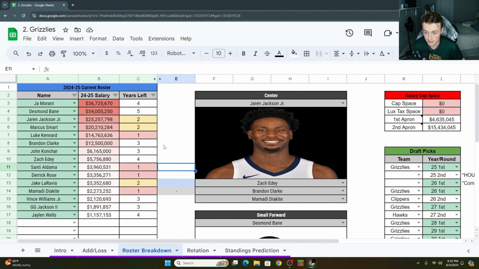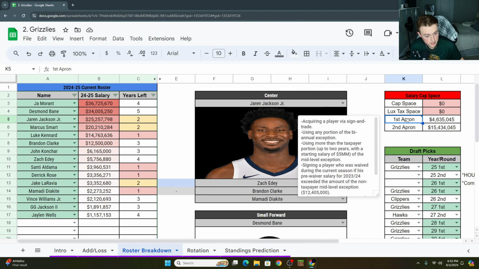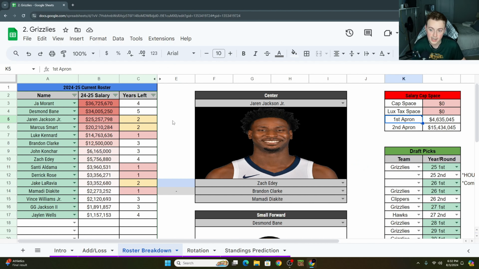And again, I think you're going to see these guys sticking around a lot more because it's so hard to add talent once you get into these aprons, or even the luxury tax, right? The example I gave in the last video, and I'll give it again here: the Denver Nuggets lost Kentavious Caldwell-Pope. They were in the 2nd apron, and they dropped down to the 1st apron. So you'd think, oh, they can go give that $18 million to someone else. No, they can't, because they're still in luxury tax. So you can't just bring another player in for that same amount. You can only give them a minimum. So you want to keep your players. That's the important thing nowadays. You keep your own players.